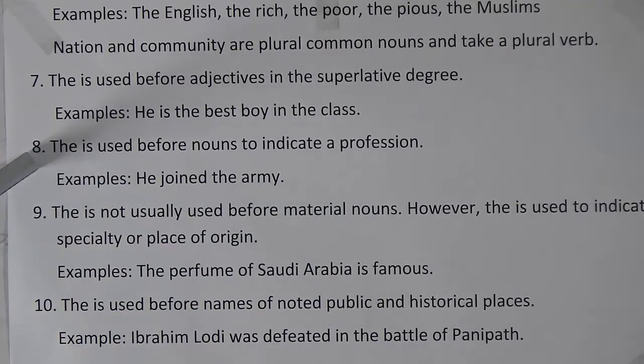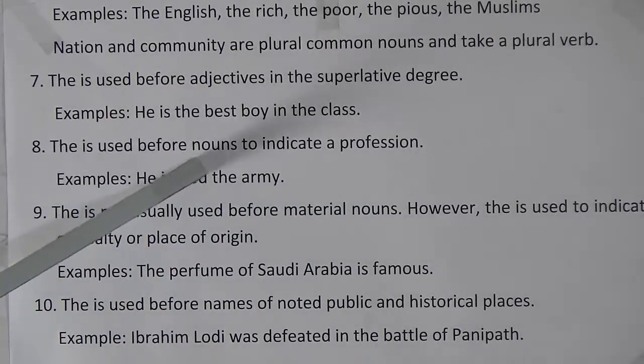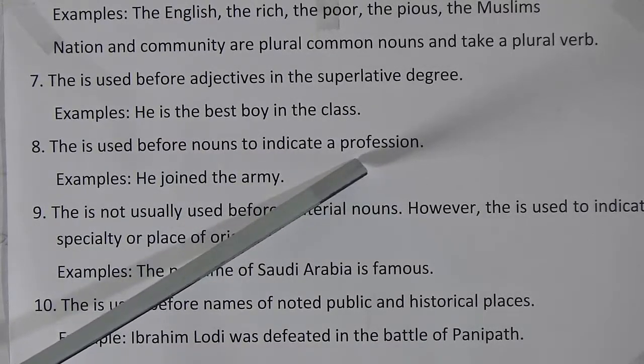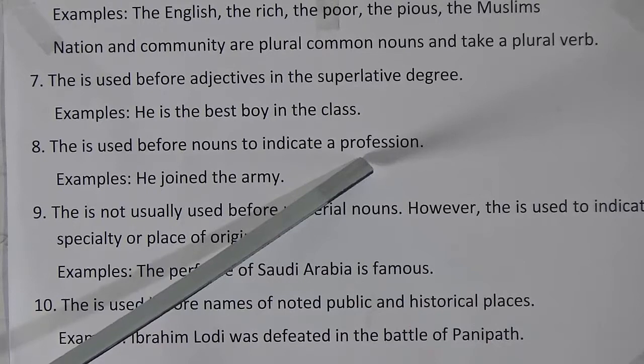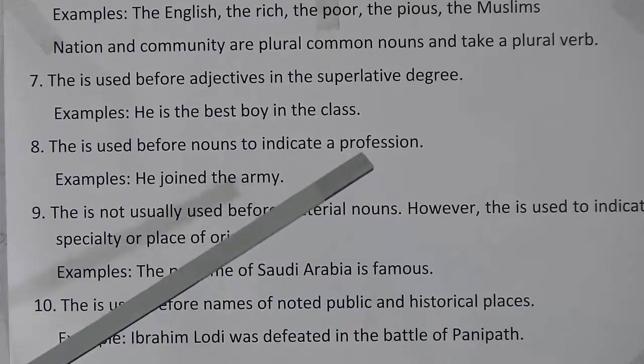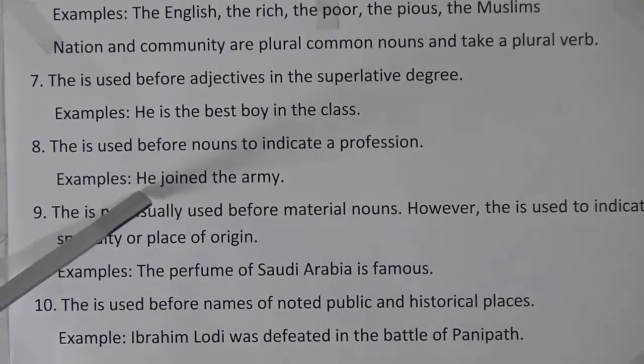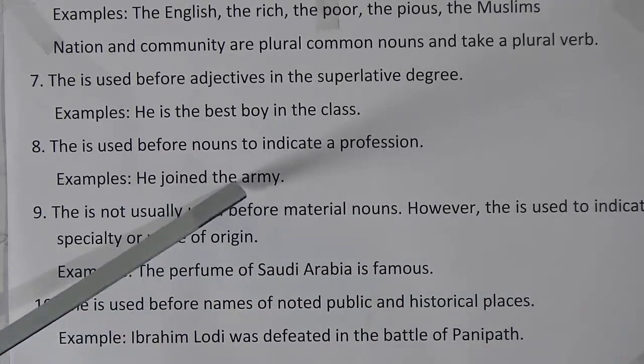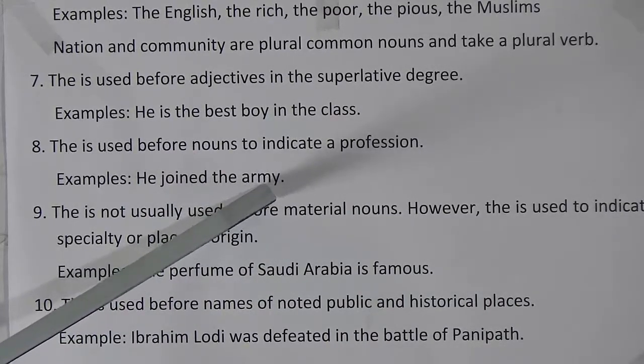Now rule number 8. The is used before nouns to indicate a profession. Whenever it represents a profession of persons, we will use the. So look at the examples here. He joined the army. So look at the profession. It is the army. It represents a profession.